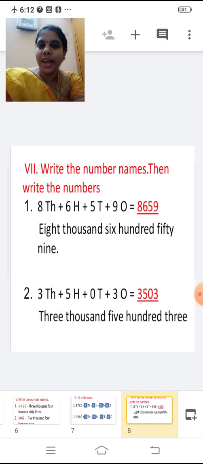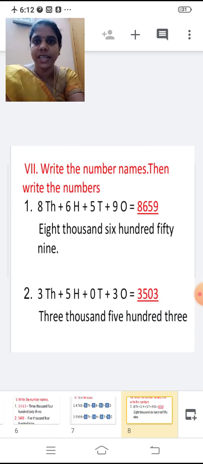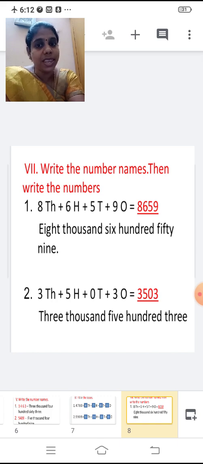Next, write the number names. Then write the numbers. You're going to write the numbers also.